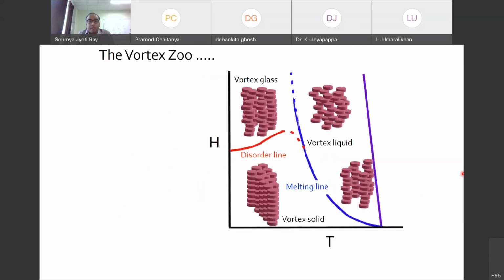Now, if I want to have a complete idea of this vortex phase diagram over a field H, that is the magnetic field, and temperature plane, that means at different values of field and temperature, then I can see that there are multiple phases which are possible. When the temperature is low and field is also low, usually these vortices behave like a proper solid material. So this is called a vortex solid phase. Now, if the temperature is low but field is quite high, then this can lead to some glassy phase.